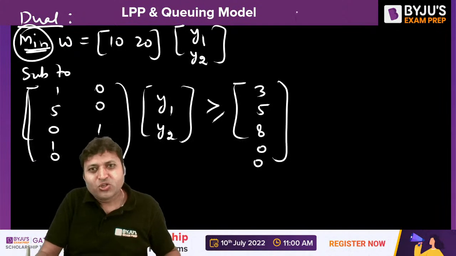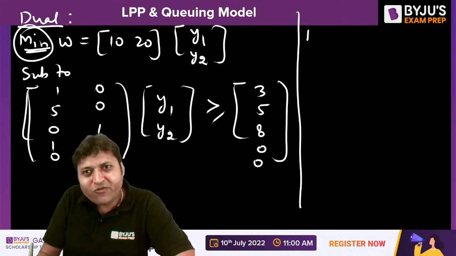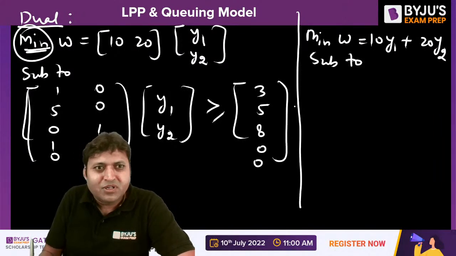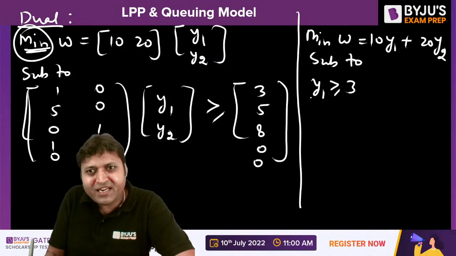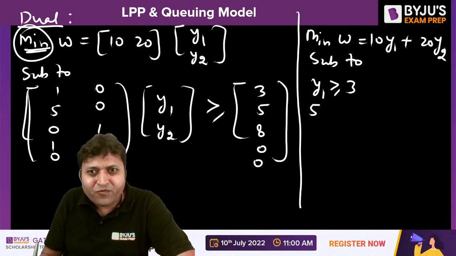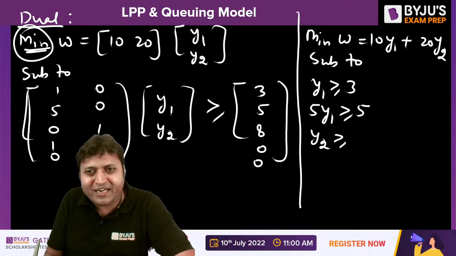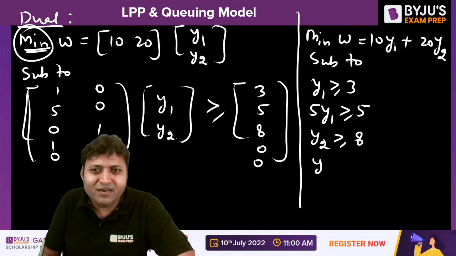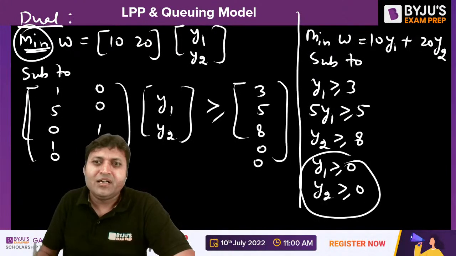This is the dual. If we want to write it in terms of LPP, then it will be minimization of W, that is 10y1 plus 20y2, subject to the constraints: y1 greater than 3, the second is y1 greater than 5, the third one is y2 greater than 8, and then y1 greater than 0, y2 greater than 0.